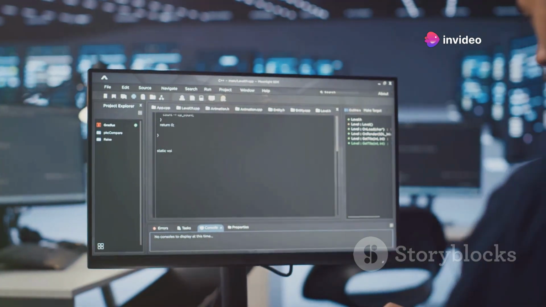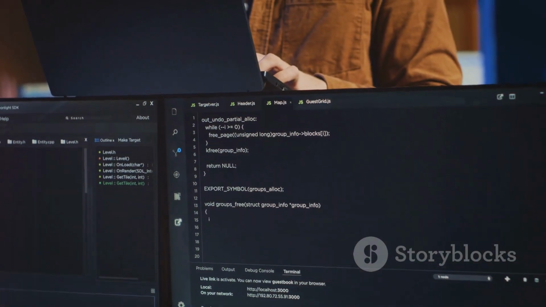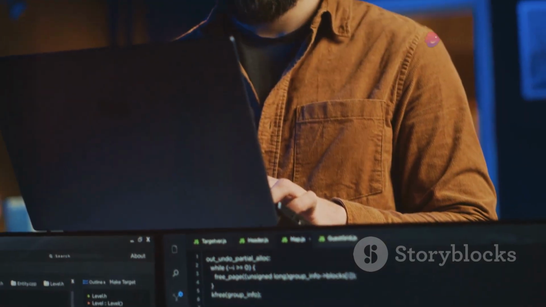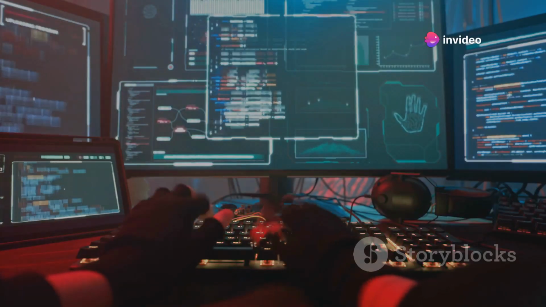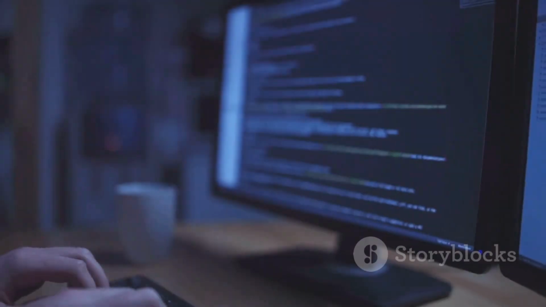The command lets you navigate between these directories. It's like clicking on a folder to open it. Another crucial command is, which tells you your current location within the file system. It's like looking at the address bar in your file explorer. With these basic commands, you can start exploring the world of Kali Linux.